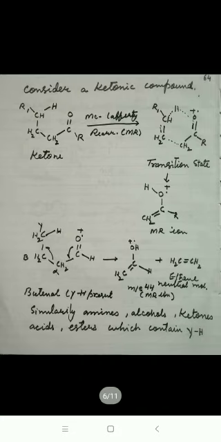Similarly, the amines, alcohols, ketones, and esters, which contain the gamma hydrogen atom, form a McLafferty rearrangement ion. Other examples are 1-pentene, where the gamma hydrogen atom is present, and it gives you ethene, and the McLafferty ion at m/e 42.